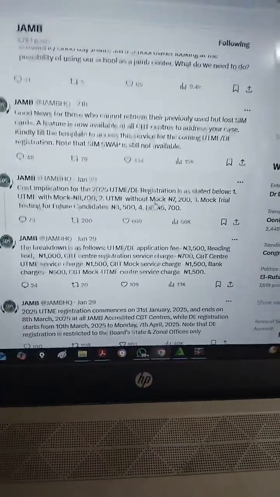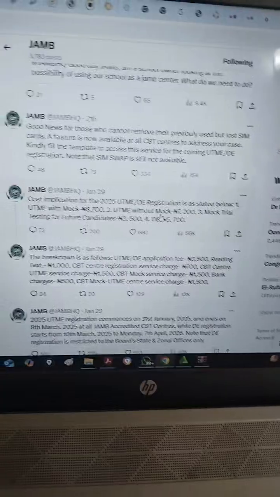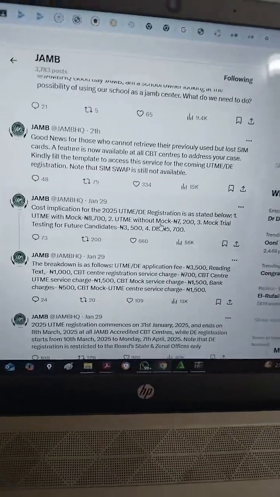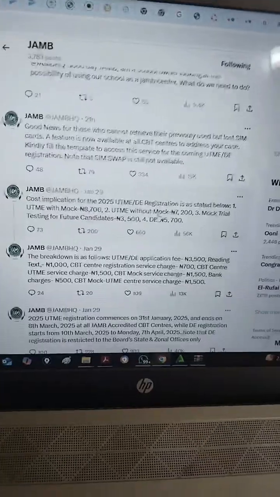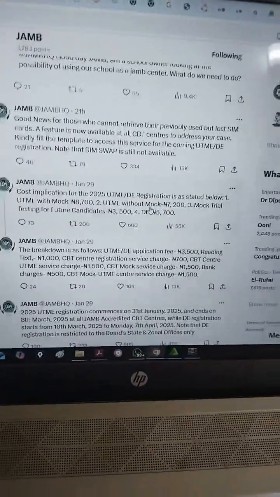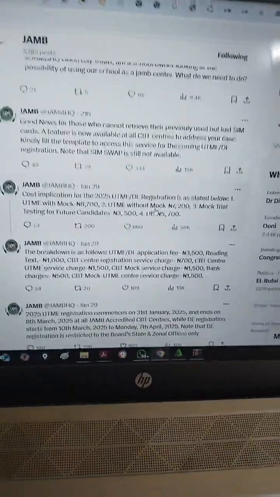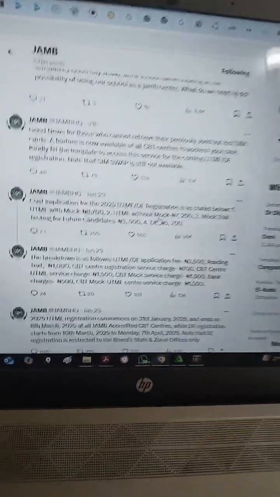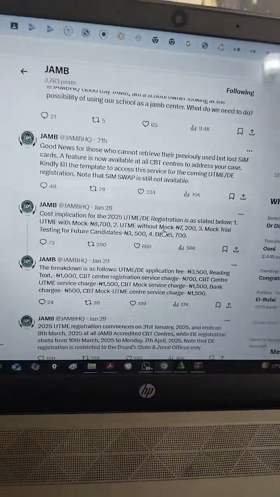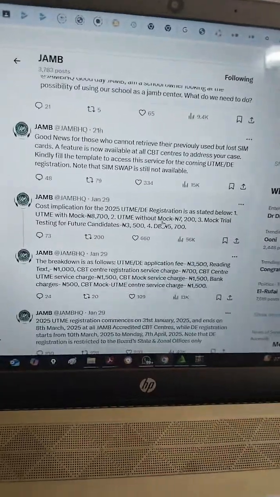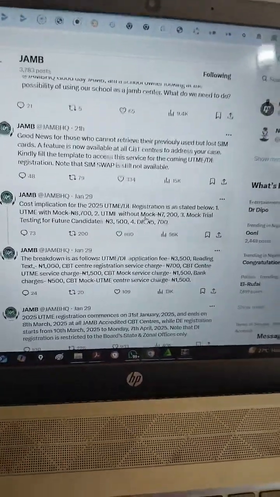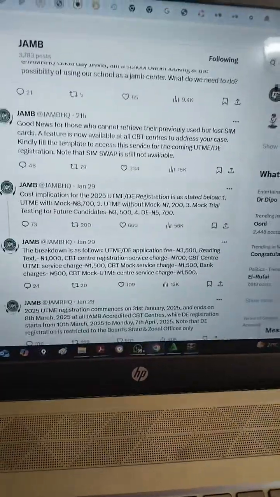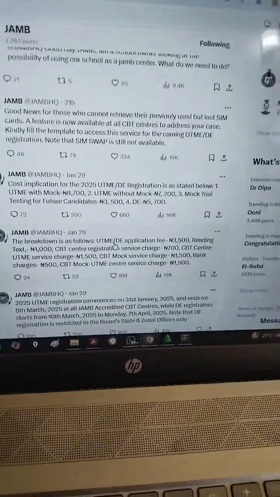So contact me right there from your home and I would send you your e-pin. All you need to do is send me your profile code, your phone number, and your email, and as you pay, it will be sent to your phone number. You're going to see your e-pin, and you take it, with your profile code, to the JAMB CBT center. You don't need to pay anything there, because this is the breakdown of the cost of the e-pin you've paid.